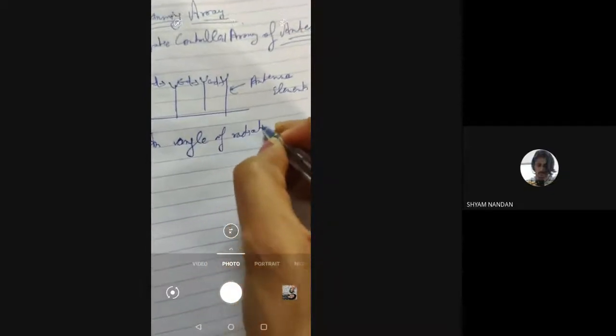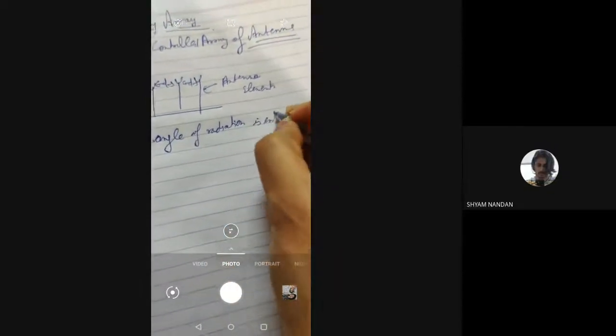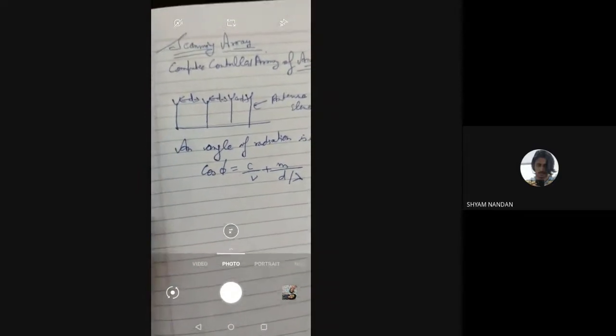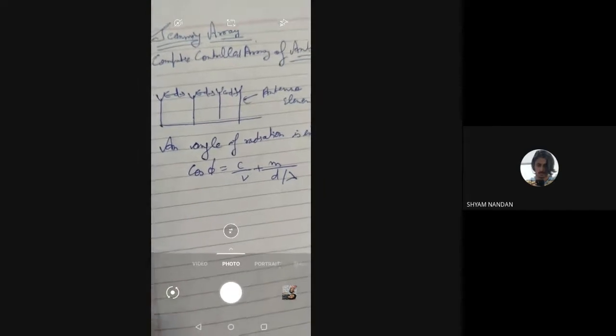Okay, so write down the angle of radiation. The angle of radiation is expressed as cos phi equals c by v plus m upon d by lambda. This is the angle of radiation. Phi is the radiation angle of the beam. These are the antennas; they will radiate the waves, so that will depend upon the radiation pattern.